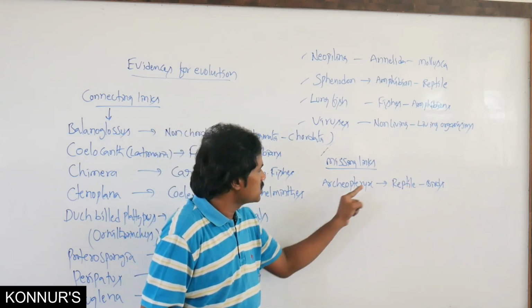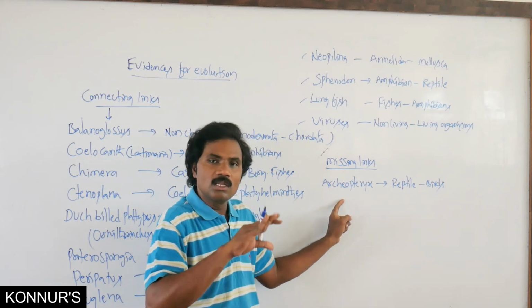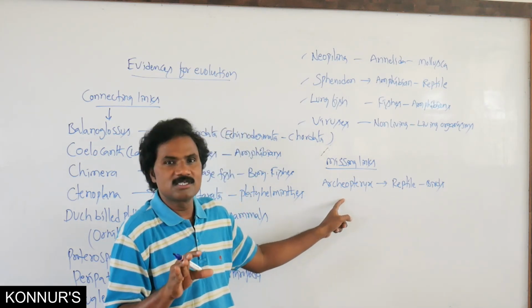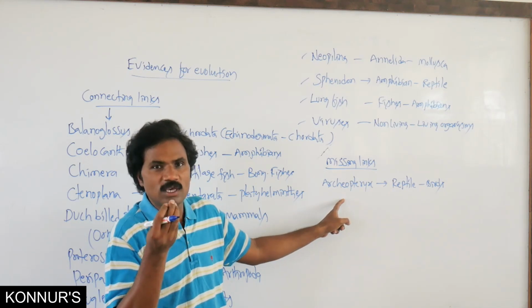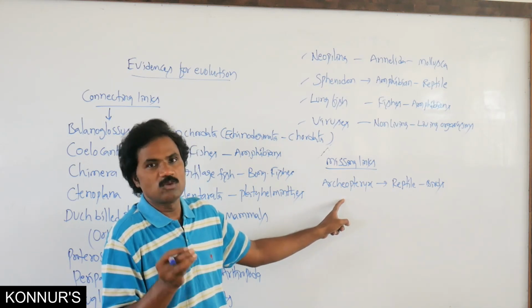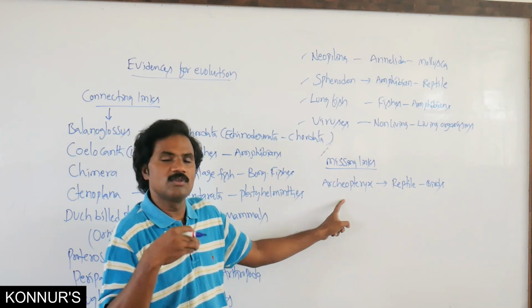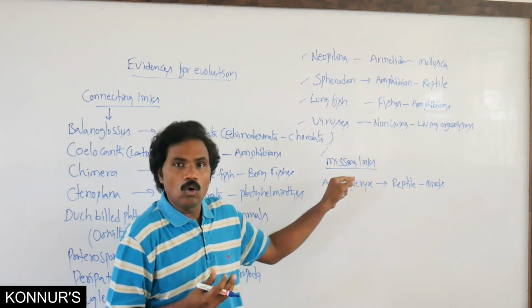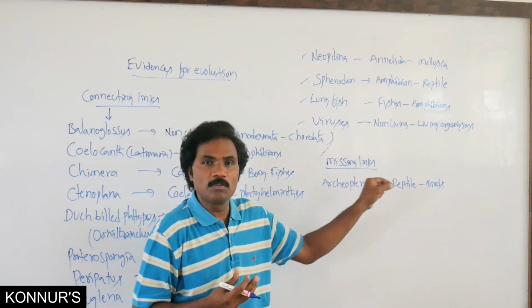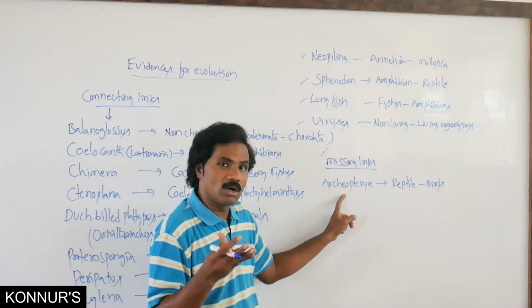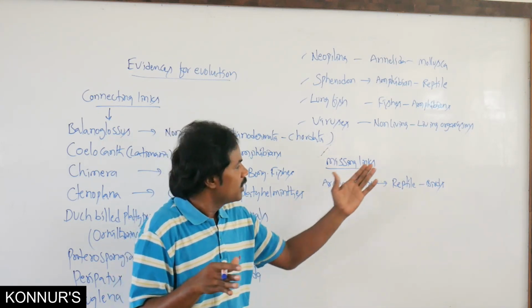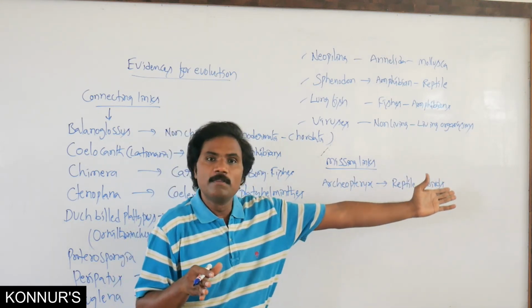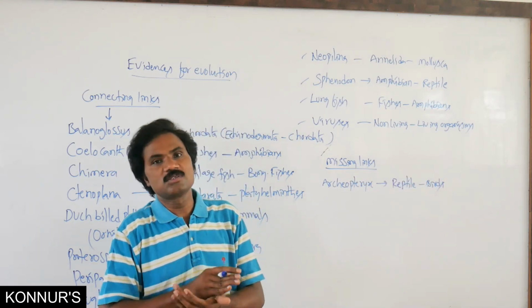Similarly, what are the bird characteristic features of Archaeopteryx? The body is covered with feathers, the upper and lower jaw are modified as a beak-like structure, and the forelimbs are converted into wings. All these are bird features. That means Archaeopteryx is already extinct, even though it has both reptilian as well as bird characteristic features.